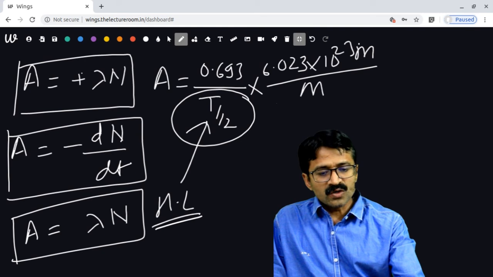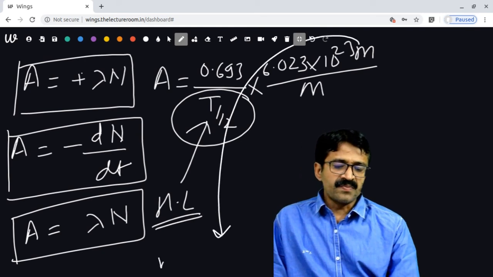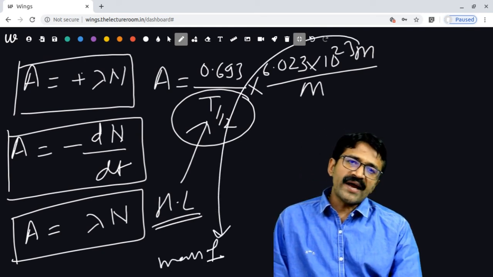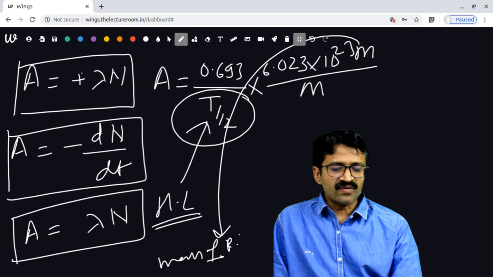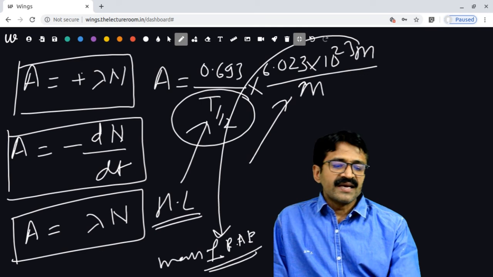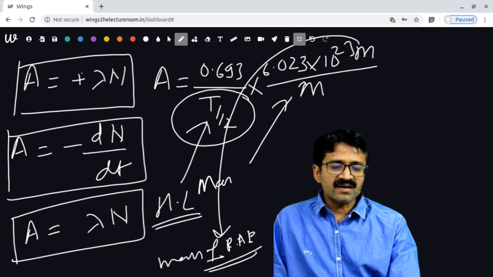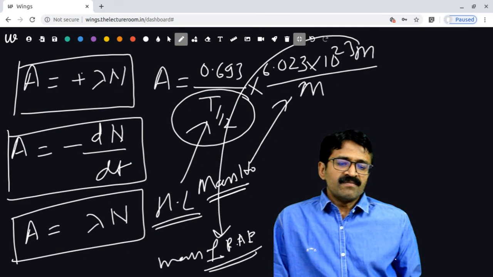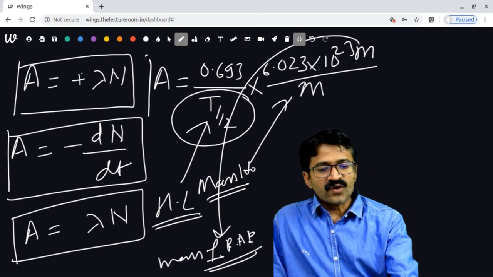Now, what about small m? Small m is the mass of the radioactive element. And what about capital M? Capital M is the mass number, or you can say atomic mass. So this is used for the numericals.